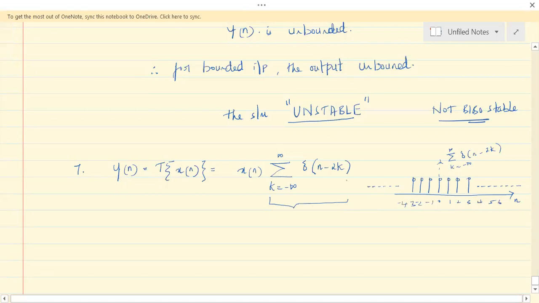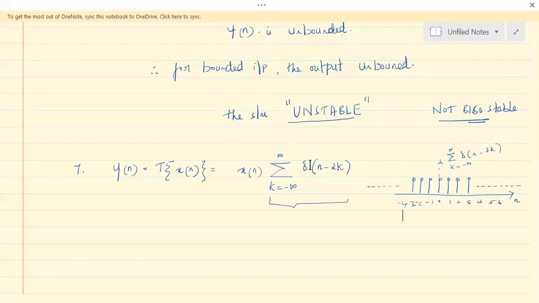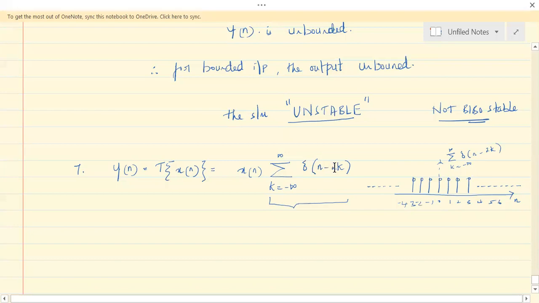And this is being multiplied by x of n, that's it. If you multiply this by x of n, you'll get the same x of n, because it's 1 everywhere, right? Say your x of n has 4 samples. Here it's n minus 2k, right? It's not n minus k. So n minus 2k means these values will not be there. I wrote it wrong.